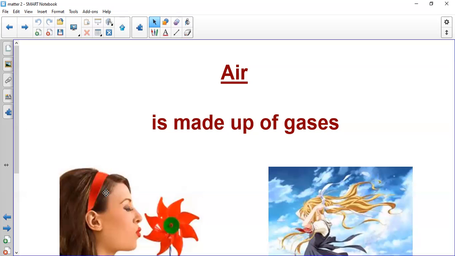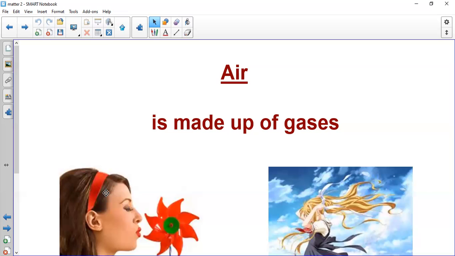Right? When you say that today is very cold, how do you know that it's very cold today? Because the air is very cold. We feel that it's very cold today. Okay, so we don't see the air, we don't hold it, we don't touch it, we don't carry it in our bags, but we feel it, we smell it, we breathe it, right? Okay, so air is made up of gases.